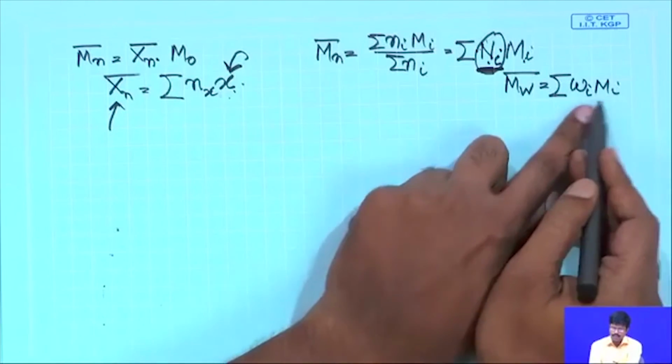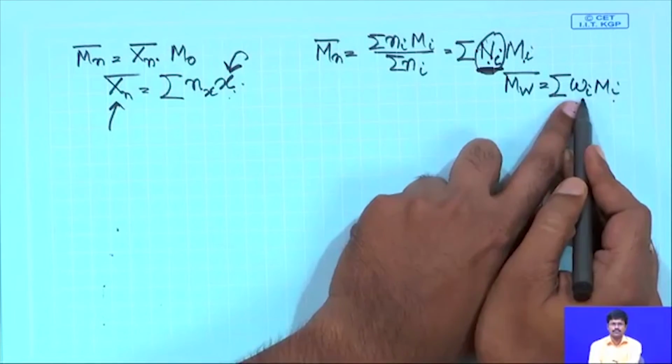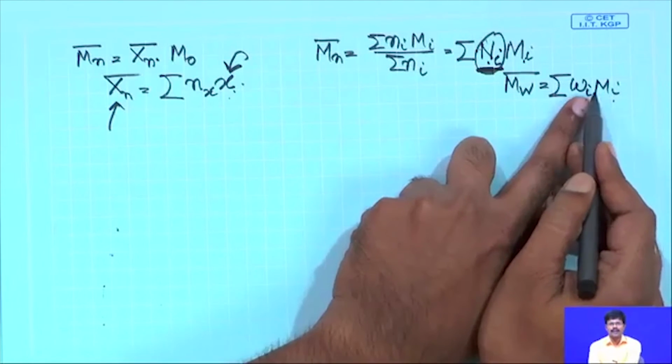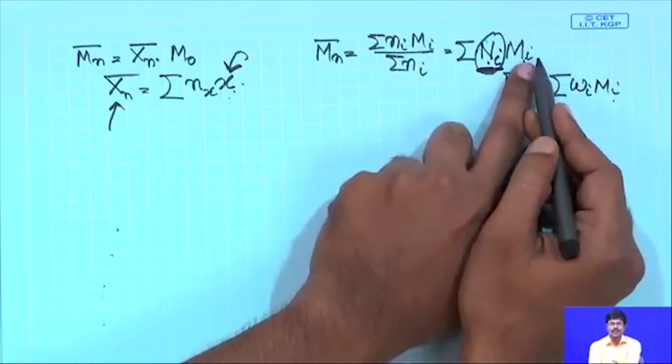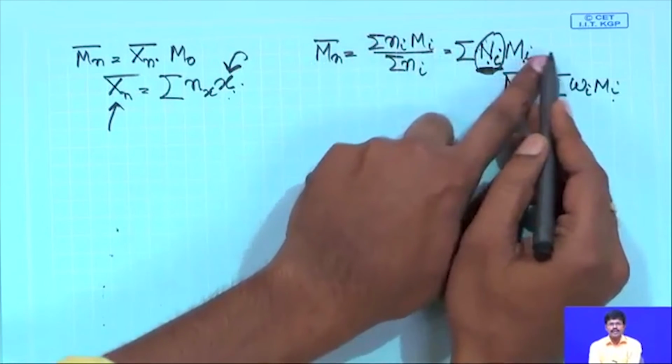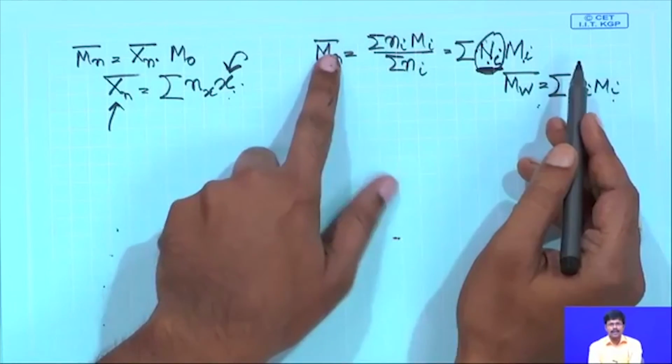You are weighing the molecular weights with weight fraction and that gives you the weight average. You are weighing the molecular weight with number fraction, that gives you the number average.